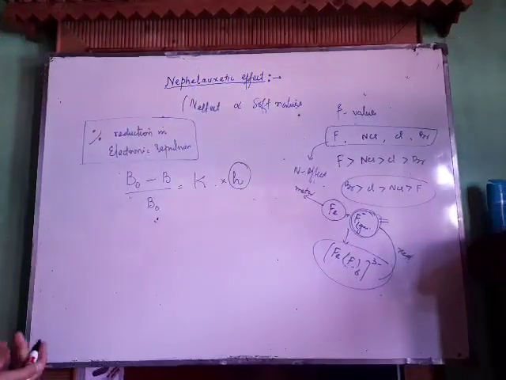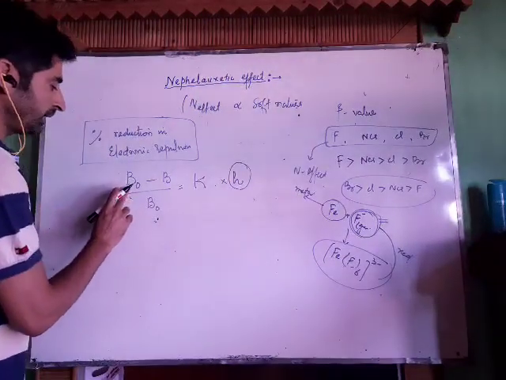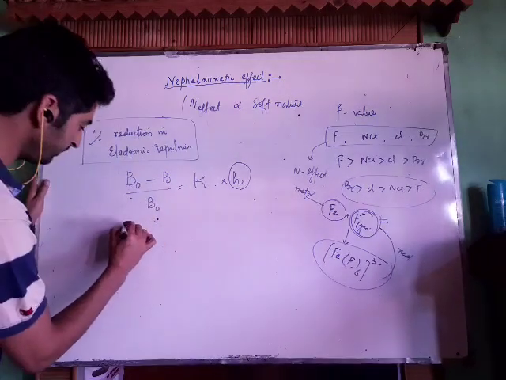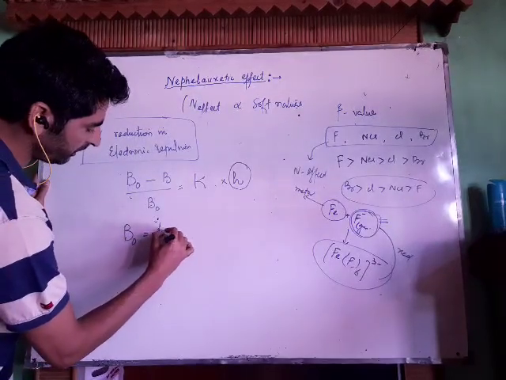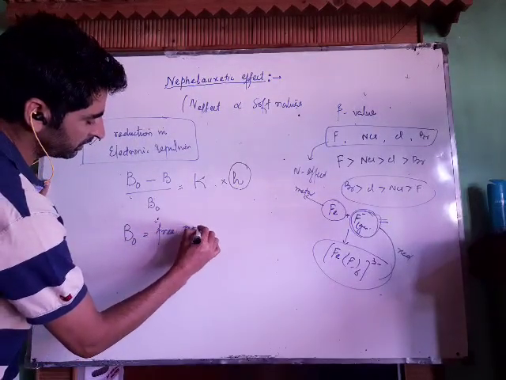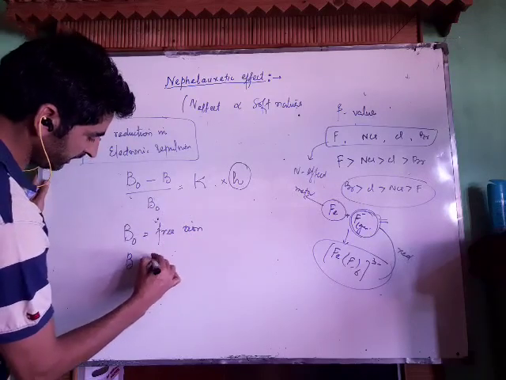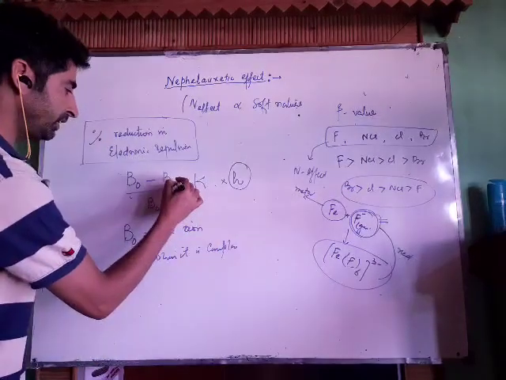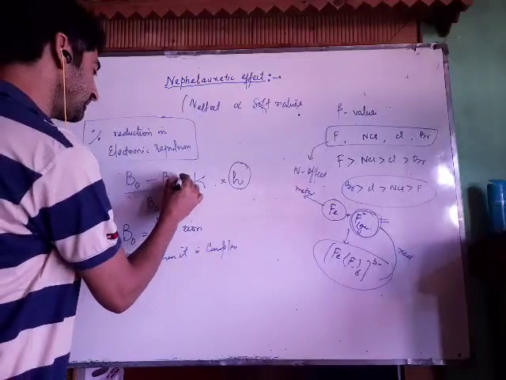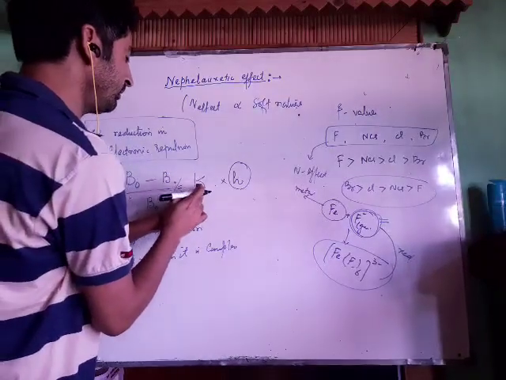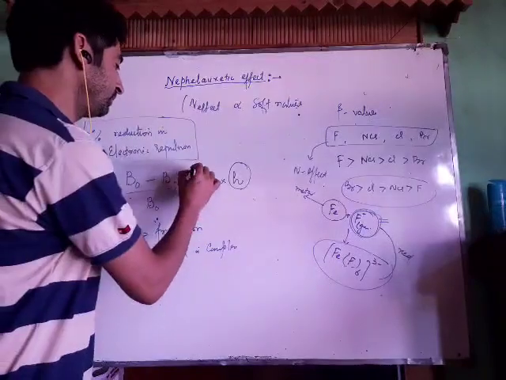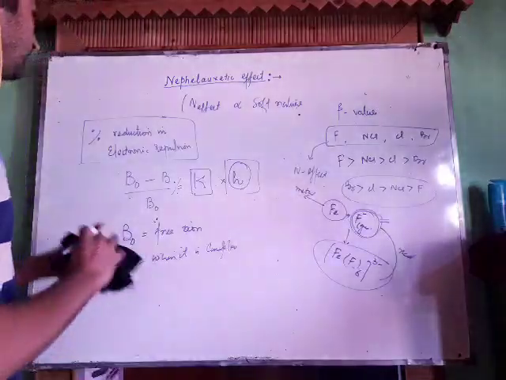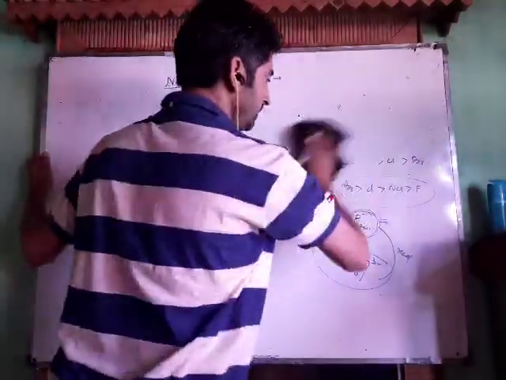Now see, what are B0 and B? B0 is the Racah parameter of the free metal ion, and B is the Racah parameter when it is complexed. So we are going to determine the percentage reduction. Percentage reduction can be determined knowing the values of K and H. Basically, an examiner can give you the K and H values, and you will be asked to determine the reduction.